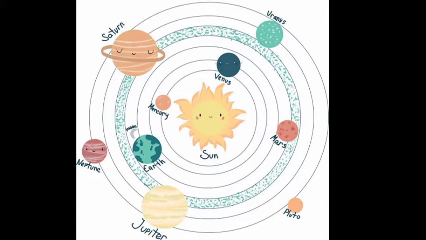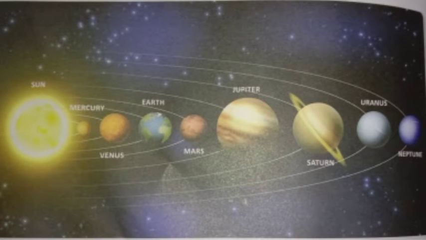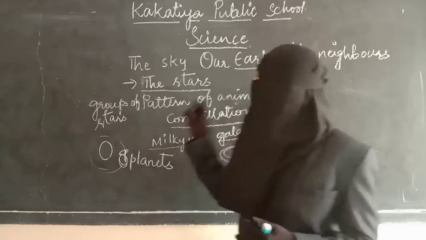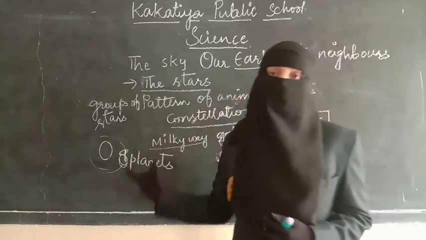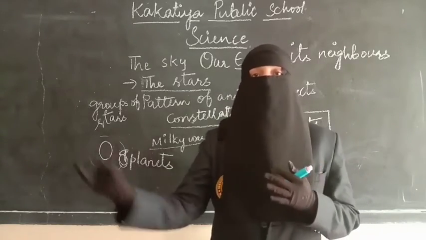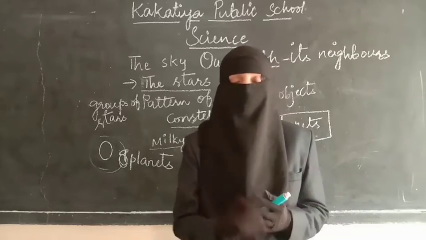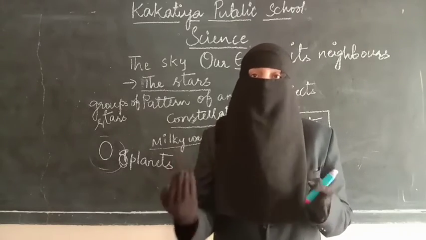And the sun is also a burning ball of fire. Sun is a star. So this sun makes all other planets revolve around it. Earth is a planet, so Earth will revolve around the sun. So the sun is the center of our solar system.